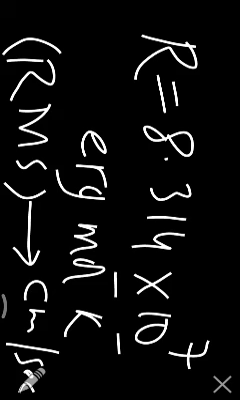Okay, so this is about R values. PV equals nRT. So this is the first part of states of matter. We will discuss part 2 in the coming session.